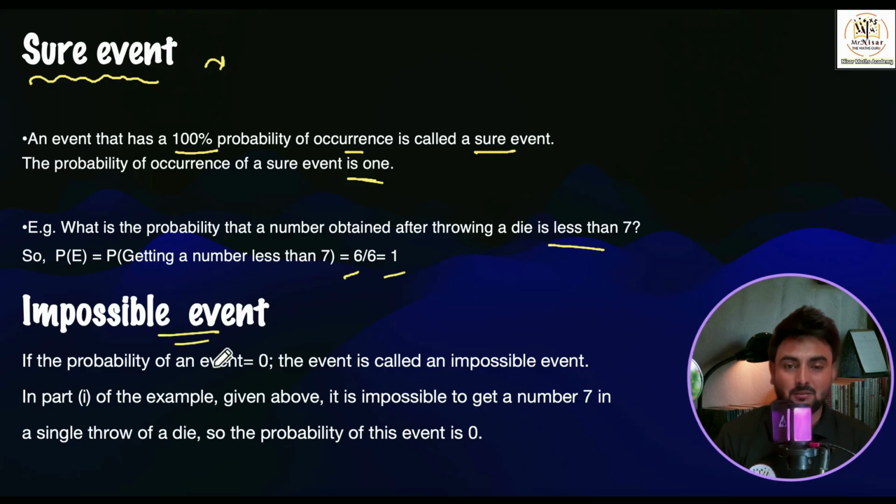And then we have the impossible event. Impossible event means the probability of this event is 0. In the same example, is it possible to get the number 7 in a single throw of a die? You'll say no, sir. So the probability of getting the number 7 is 0. When the probability is 0, that is called impossible. When the probability is 100%, that is 1, it is called a sure event. I hope it is quite clear to you all.